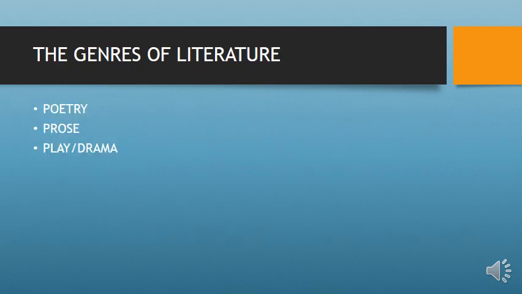Genres of literature. These are the three genres of literature, that is poetry, prose, and drama or play.